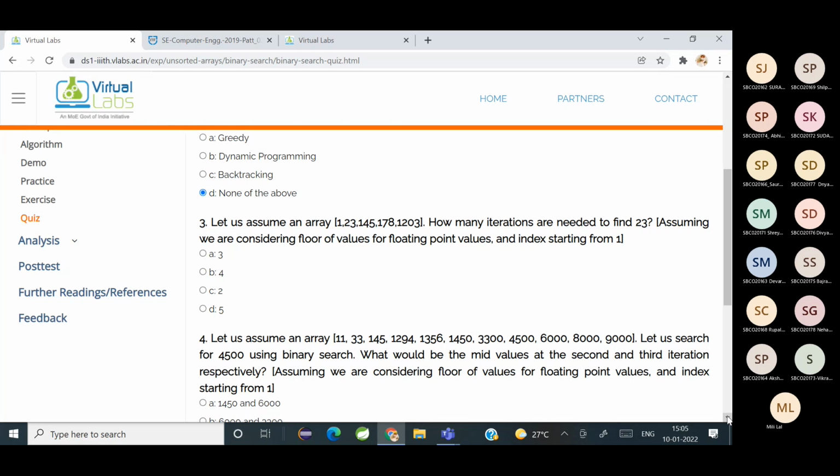C. 2 iterations. Checked. First, which is the middle element in this? 145. Which one? 145. Okay. So 145 is greater than or less than 23? Greater than.